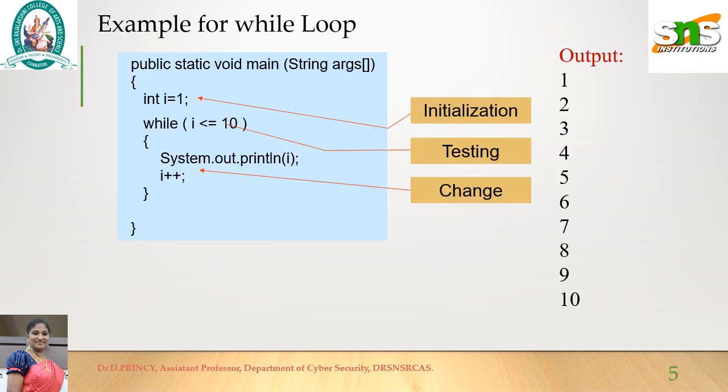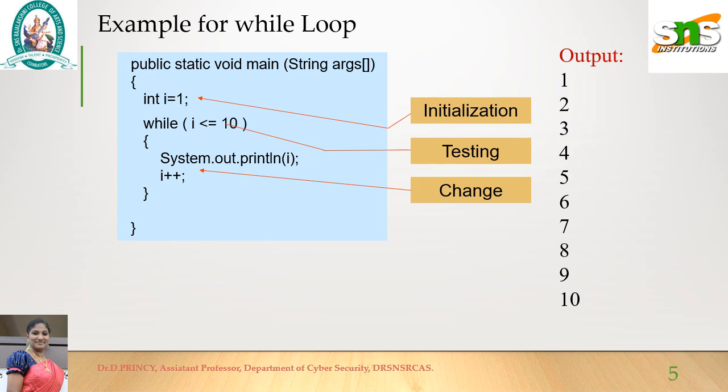This is an example. Int i equal to 1, the initial value of i is 1, the condition i less than or equal to 10. 1 is less than or equal to 10. The condition is true, so it moves on to the body of the loop. It displays the i value 1. Then I increment the value by 1 using the increment operator.